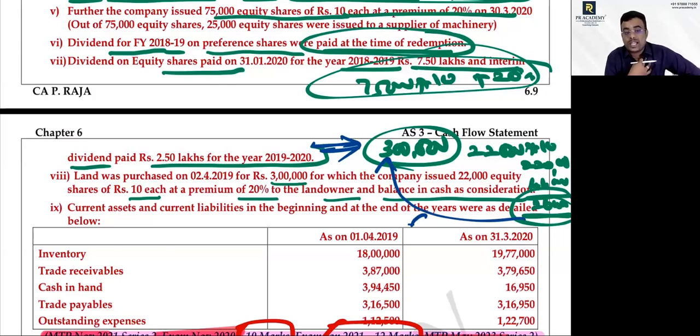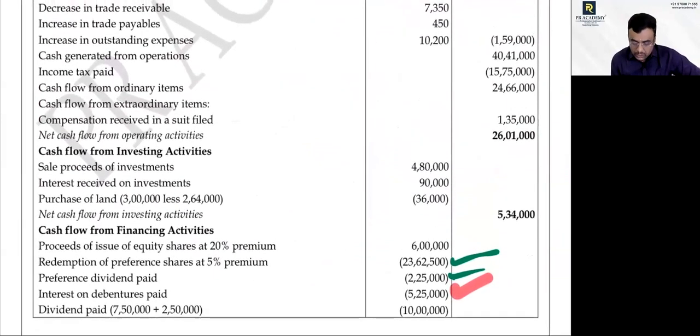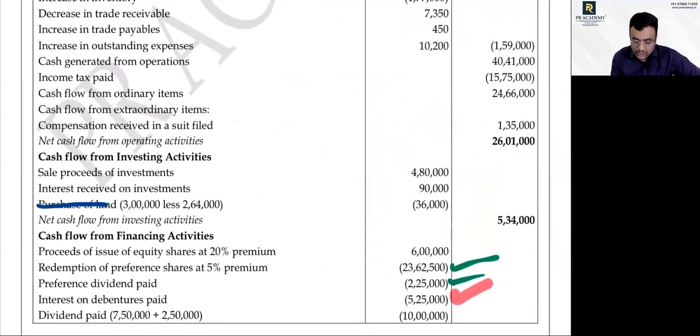3 lakhs worth of land we bought, but 3 lakhs cash did not go out. Yes or no? Only the balance amount should be considered. Okay, 3 lakhs minus 2,64,000, only that much cash I have paid.